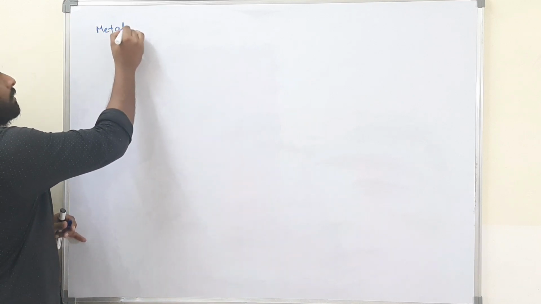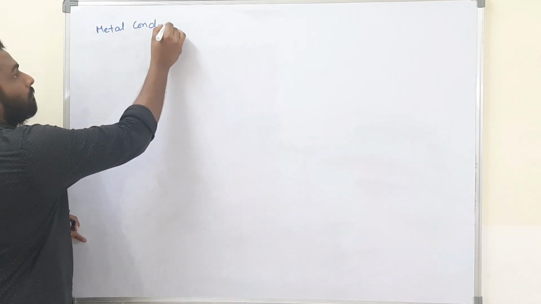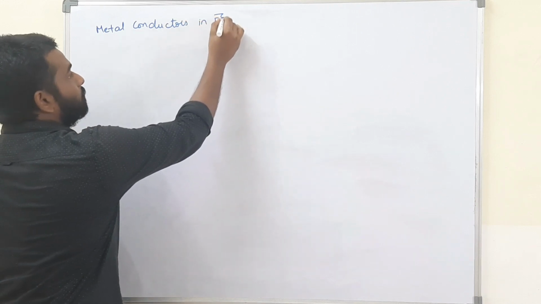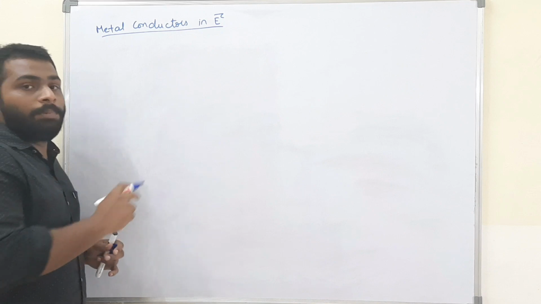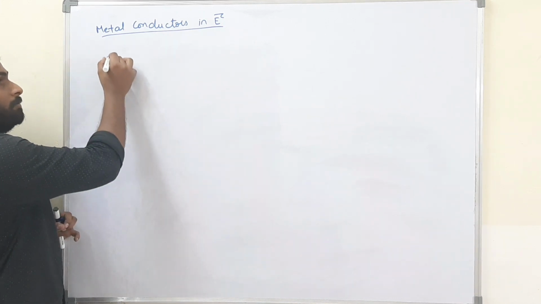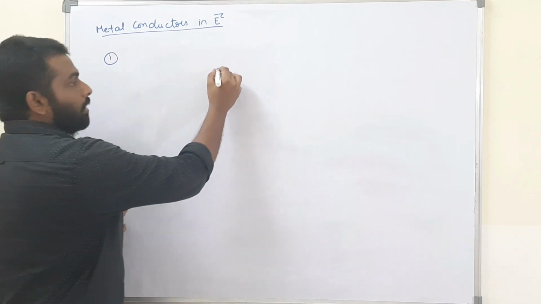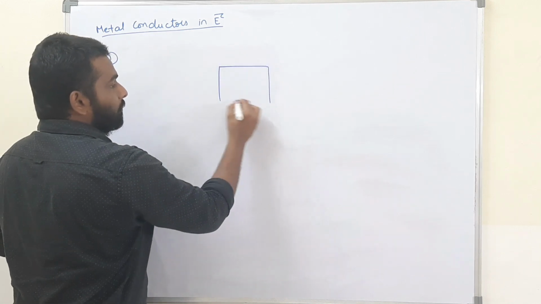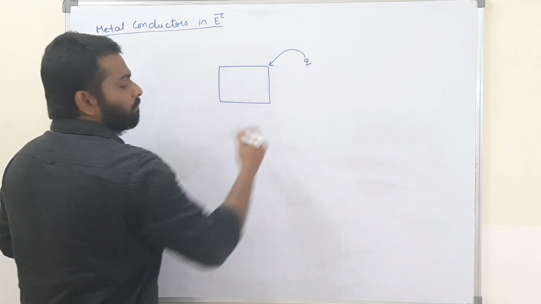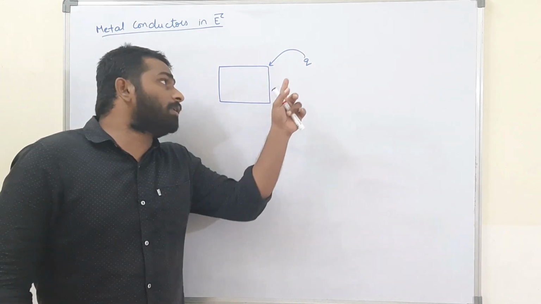The metal conductors in electric field. What will happen to these metal conductors when I place them in an electric field? See the first point. I took a metal conductor of any shape. When I give any charge to it, it may be a positive charge or it may be a negative charge.